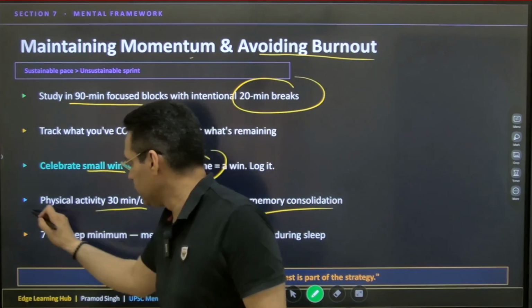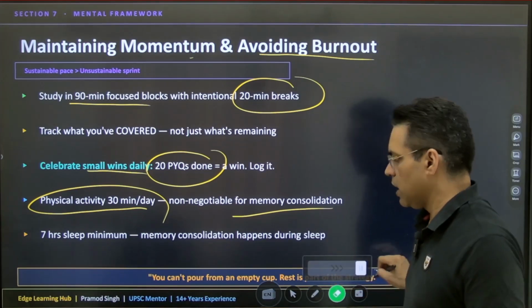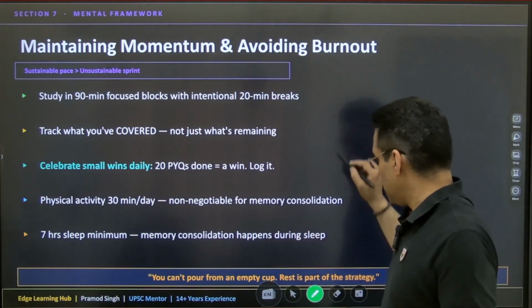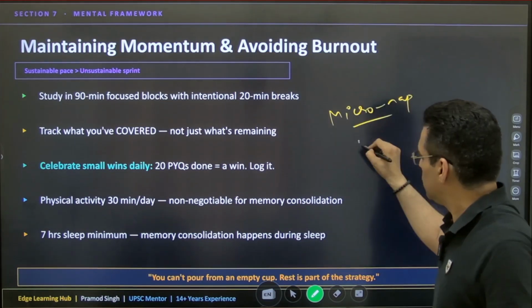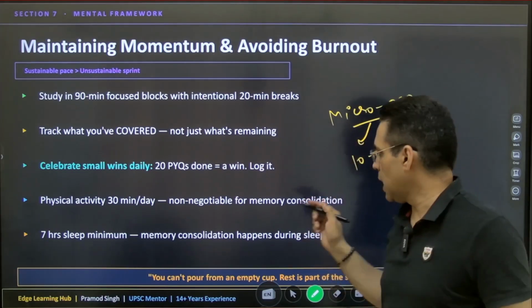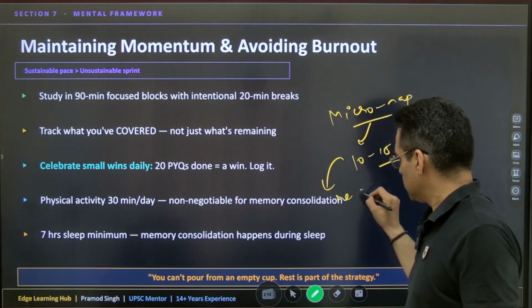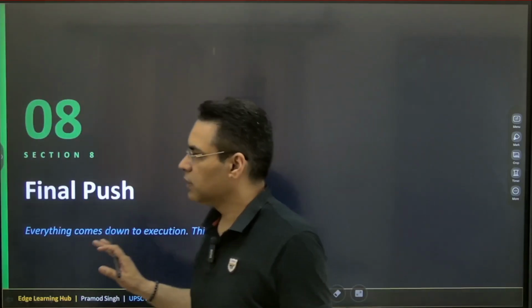Physical activity: walk, exercise, and sleep 6 to 7 hours. You can also have micro naps, meaning 10 to 15 minutes of intensive sleep or intensively relaxing your brain. This is the time you have to do that.